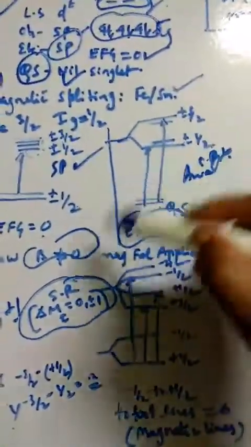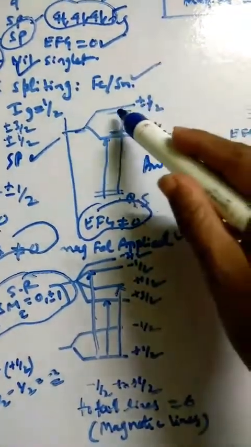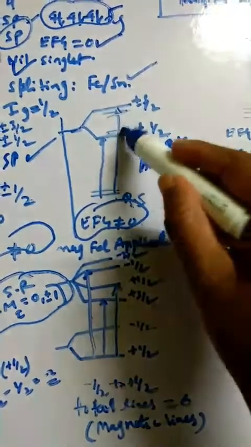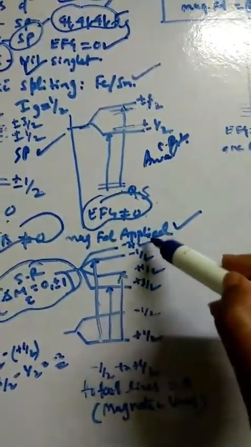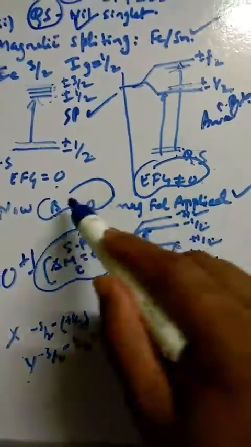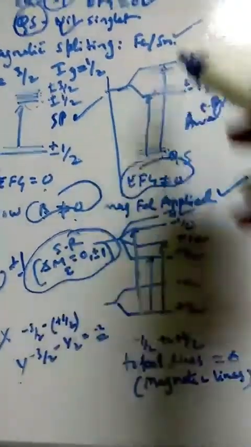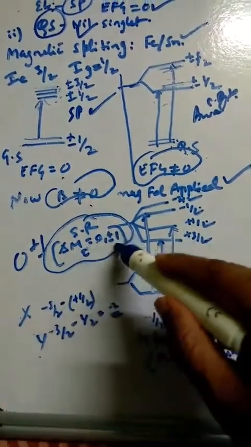So now you see, the same doublet, this iron only. Now if electric field gradient is not equal to 0, how are they splitting here into two energy levels, like this plus and minus 3 by 2. This further splits like this, minus 3 by 2, minus half, plus half, plus 3 by 2 here. And this also further splits like this in the field. So when you don't apply the magnetic field, this was the case. When you apply the magnetic field, this further splits like this. And see here, now you apply the selection rule, that is delta m_I is equal to 0 or plus or minus 1.